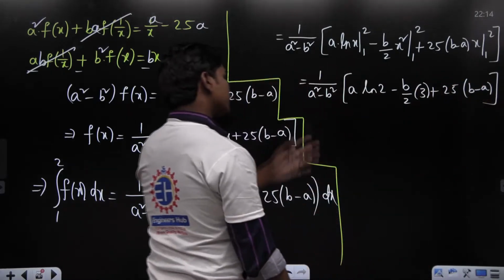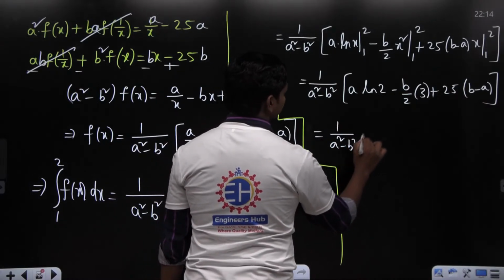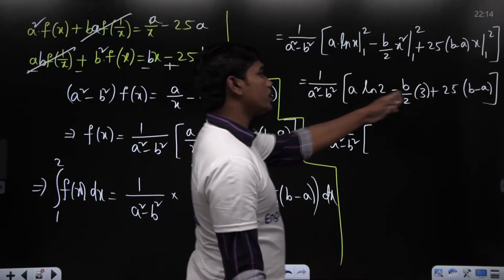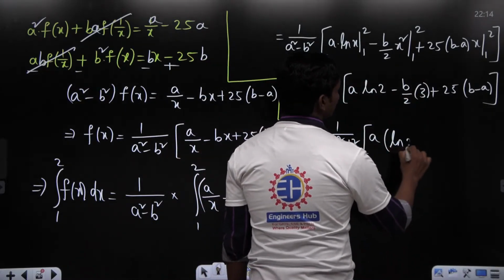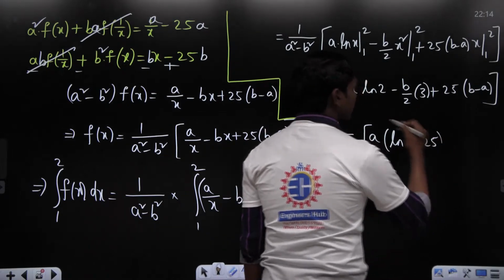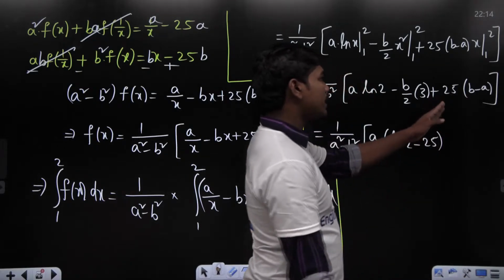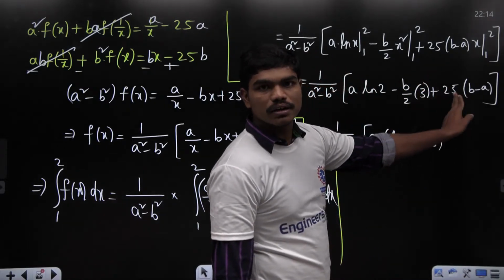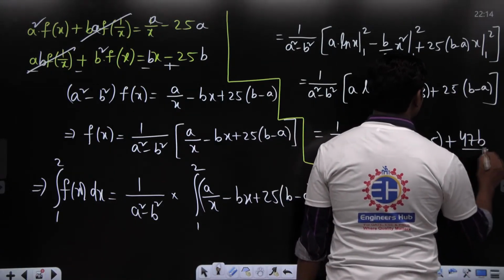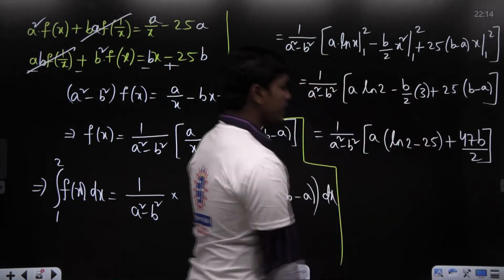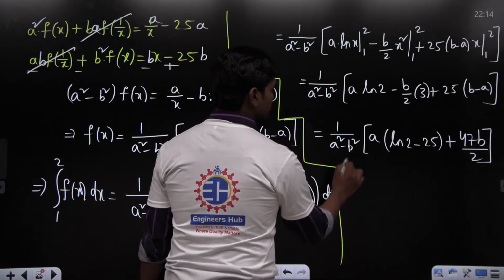So now if you simplify the things, you can have 1 by a square minus b square into a ln 2 minus 25, a times of ln 2 minus 25. This is what you have, plus, I mean, of course, minus 3b by 2 plus 25b. So 25 minus 3 by 2 is nothing but 47 by 2. So plus 47b by 2. This is what you have. Okay. And I think there's nothing much simplification to do now. I think one of these things should be there in the options.